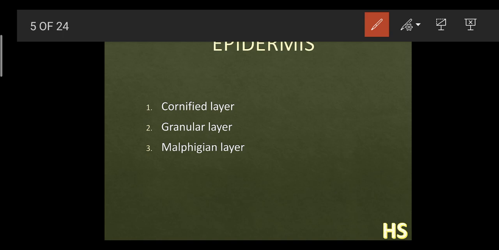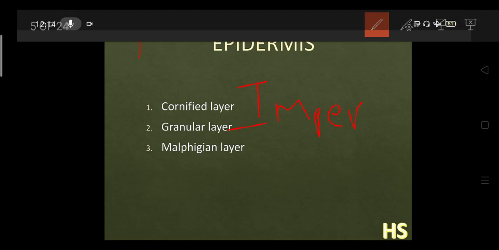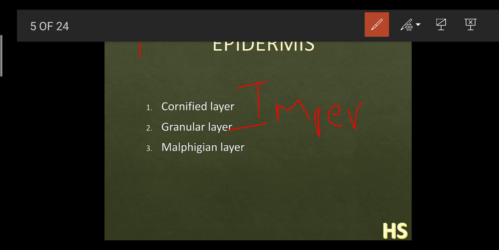Second, bacterial infection. As we have already heard the word impermeable, the skin is very impermeable in nature, so it does not allow bacteria to enter, and it also helps to prevent the loss of water. So loss of water is also prevented by this cornified layer.